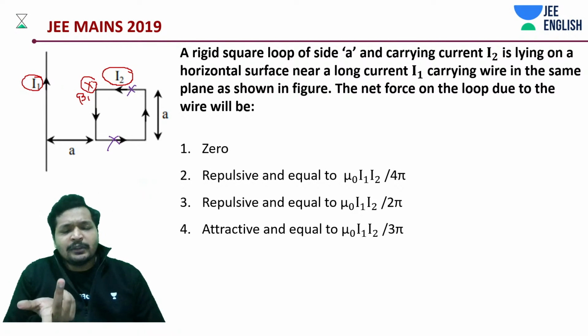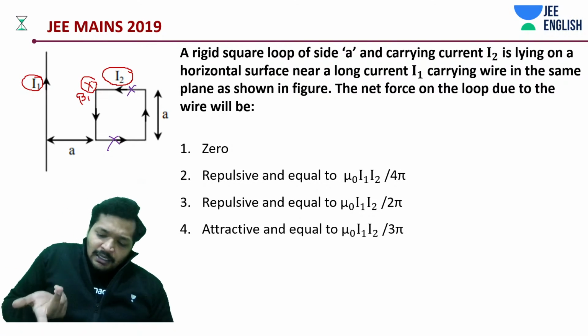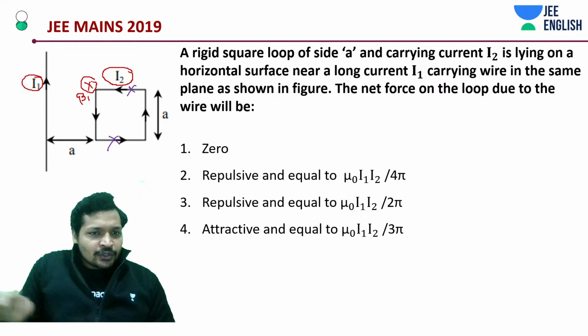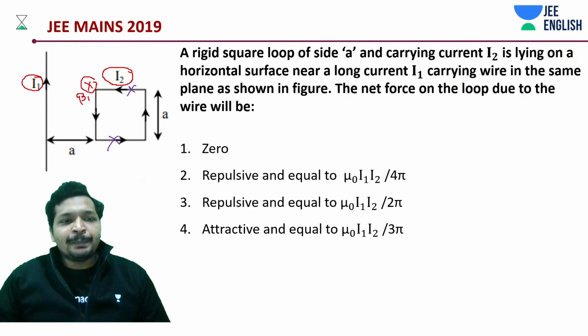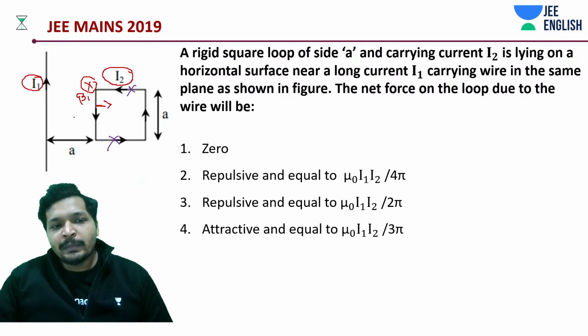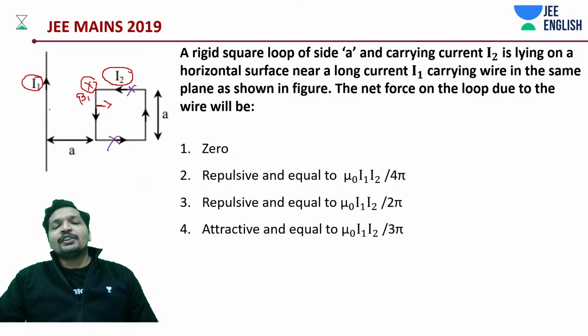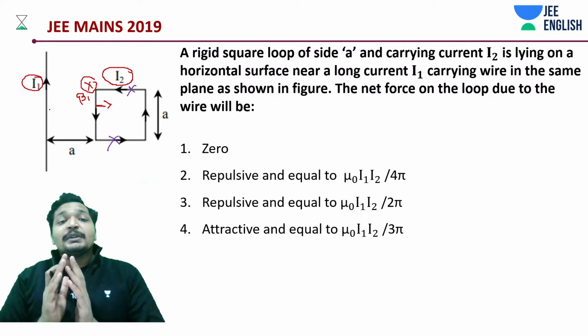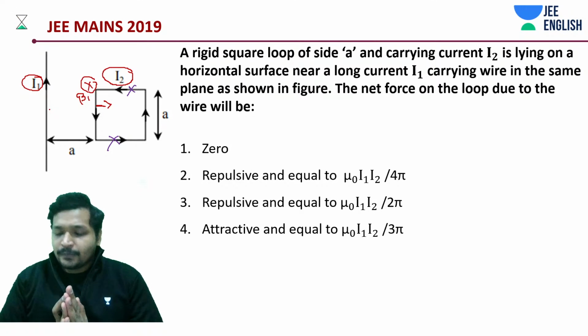Little confusing options have been given. Current is flowing like this and field is inside, so this is going to be a repulsive force. The way to think about it, if you want to remember, is the direction of flow of current. One is like this, one is like this. That means they are going to repel.